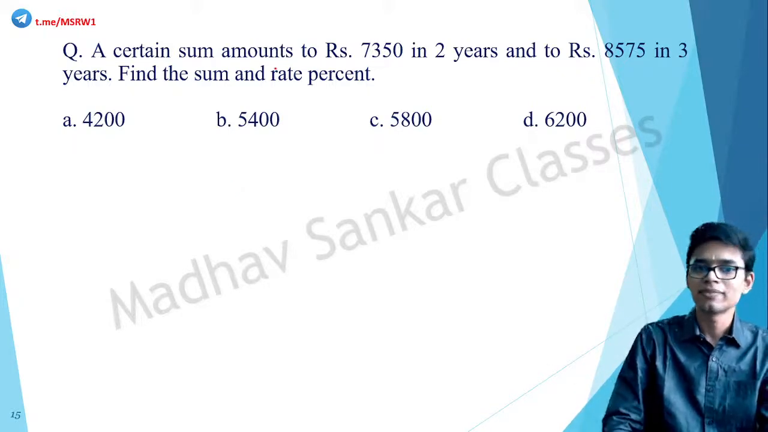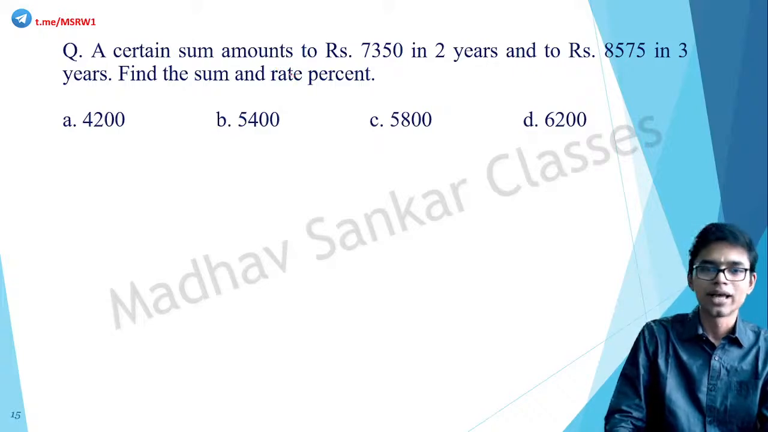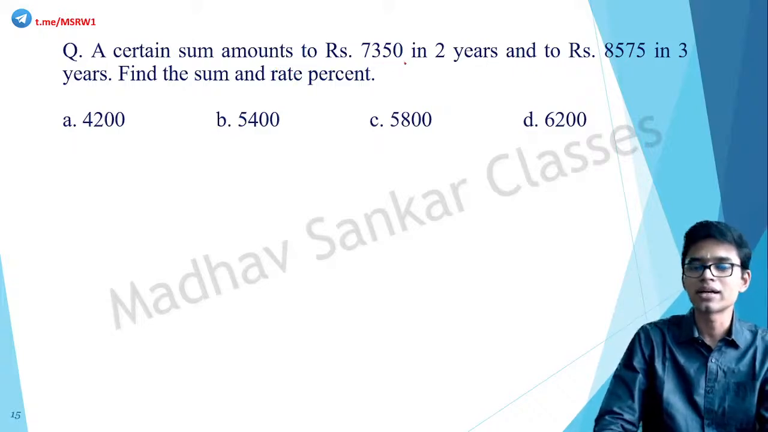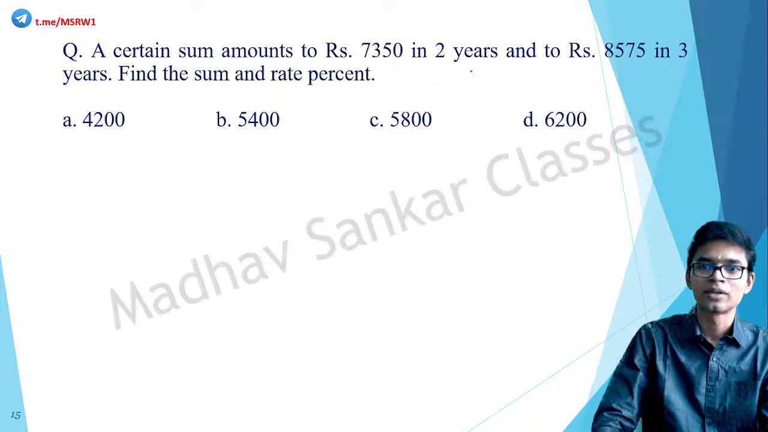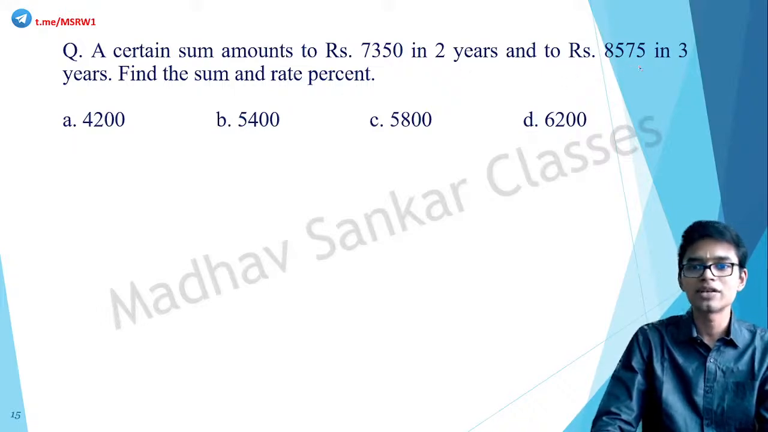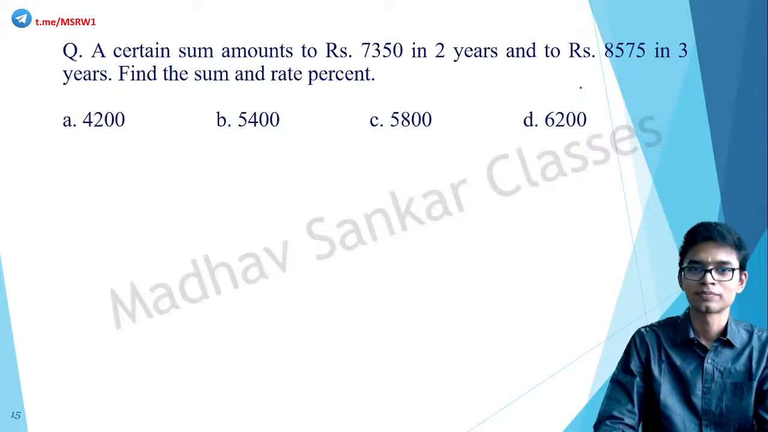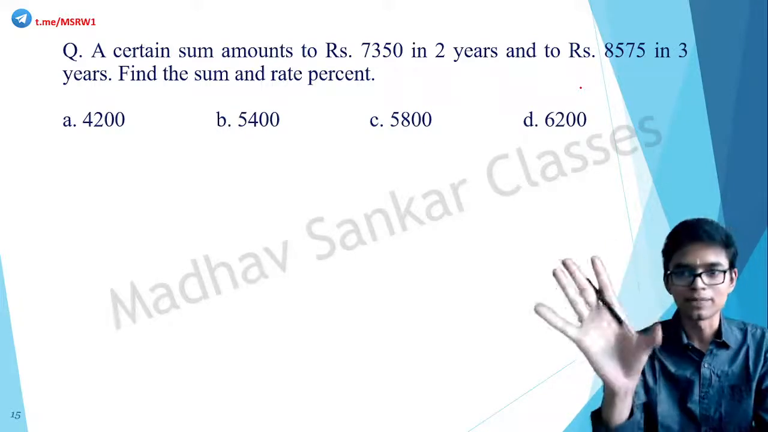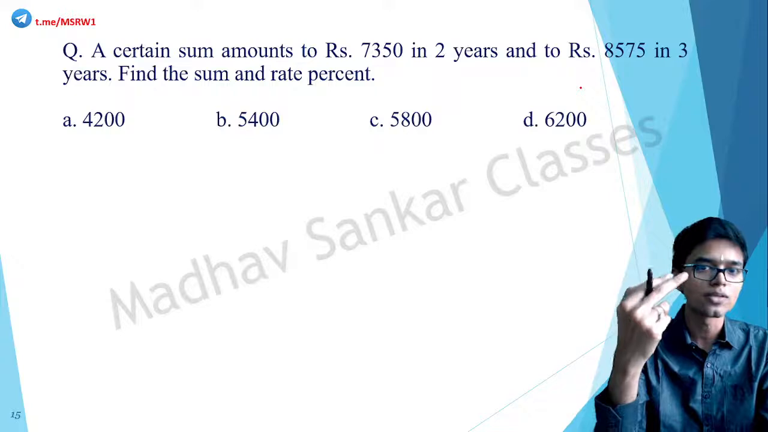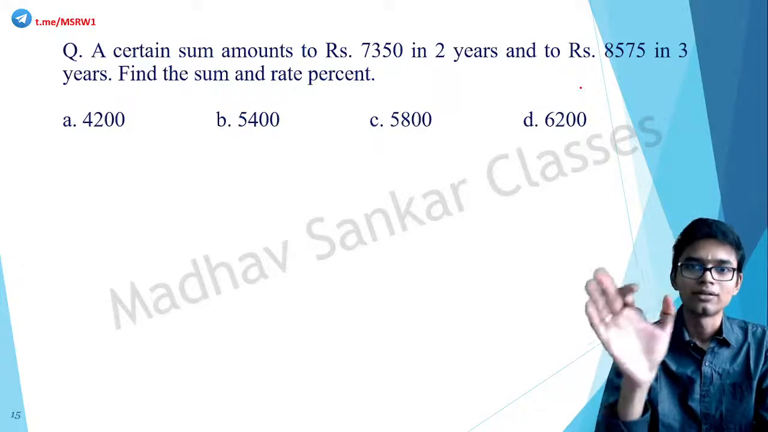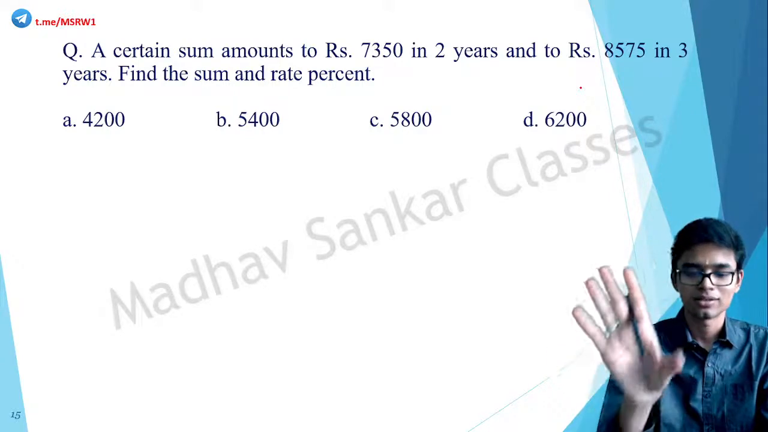A certain sum, we do not know the sum, amounts to rupees 7,350 in 2 years and to rupees 8,575 in 3 years. Find the sum and rate percentage. So we do not know the principal, we do not know the rate. Two unknowns are there. But there is sufficient data to find the answer.